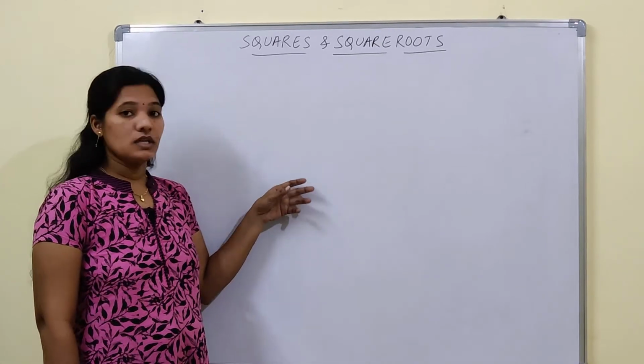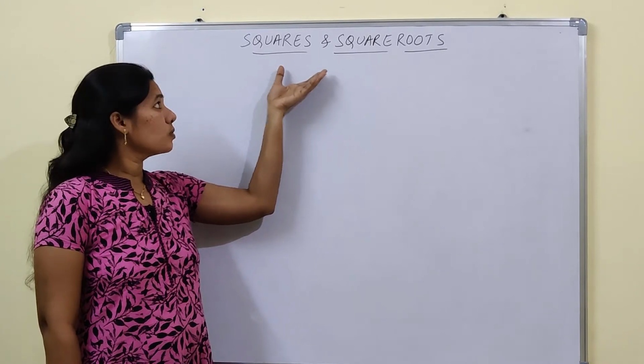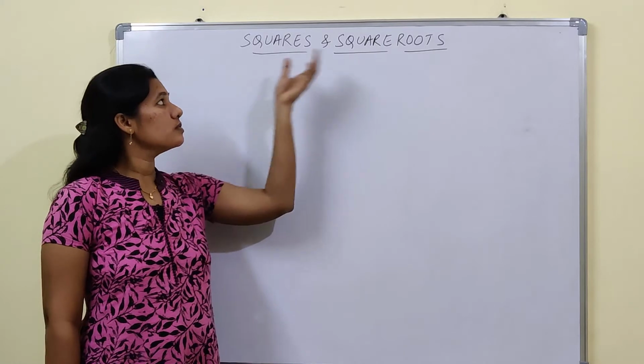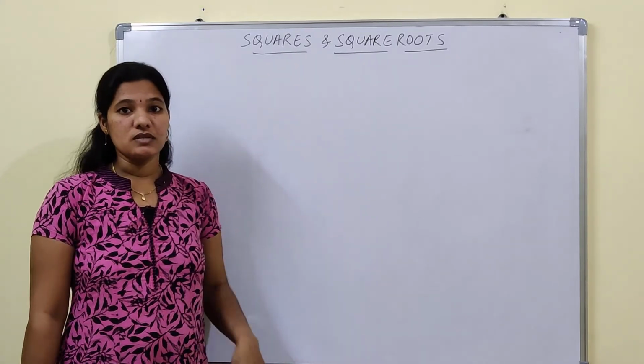Students, here I am going to explain. We are discussing the chapter squares and square roots. Actually, squares and square roots means, what are squares and what are square roots? We will discuss one by one.